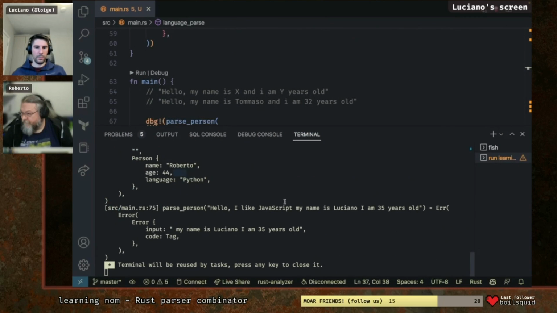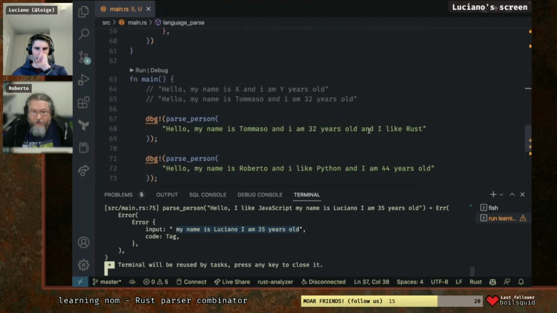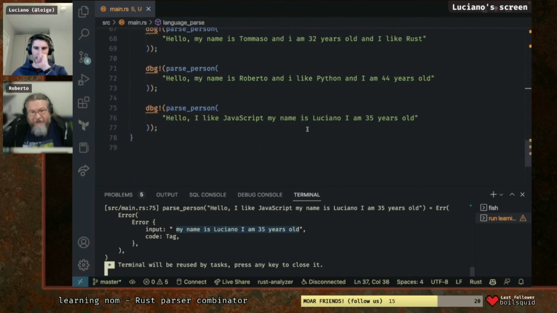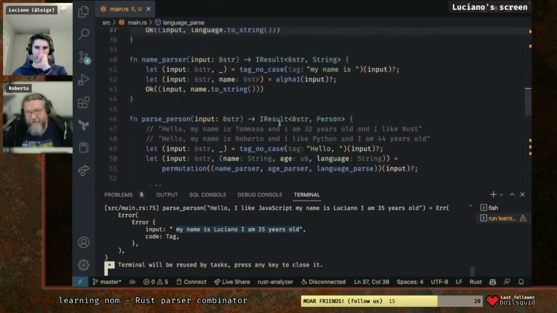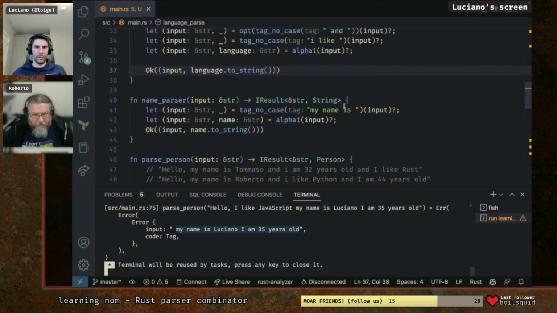Yeah, parsers are hard. It still doesn't like it. So we got as far as "my name is Luciano and I'm 35 years old." We went on, because it was expecting you to put an optional "and" in front of "my name is" and say "I like JavaScript and my name is and I am." Yes, so the parse person doesn't have the "and" in front of it, right?